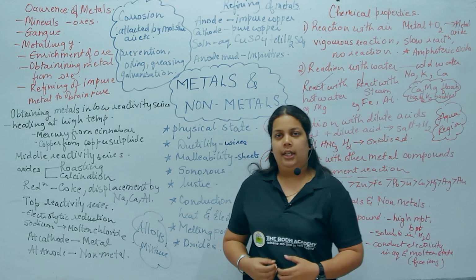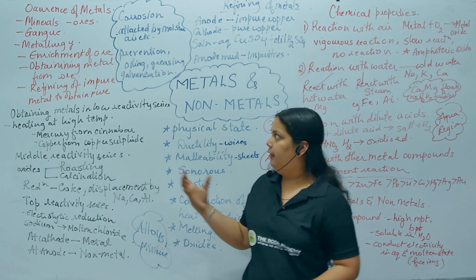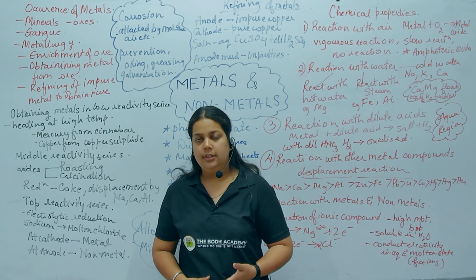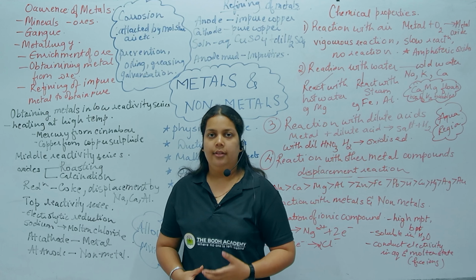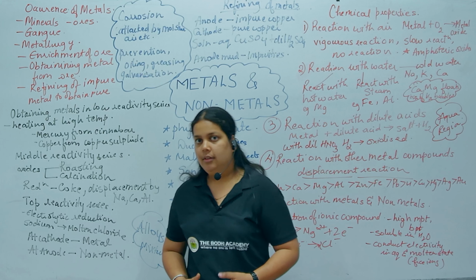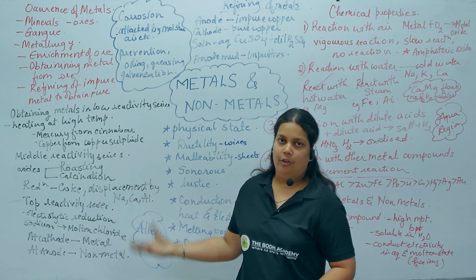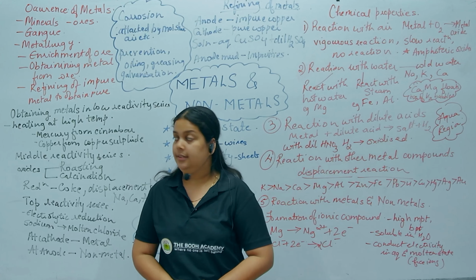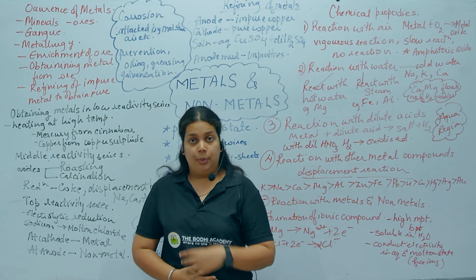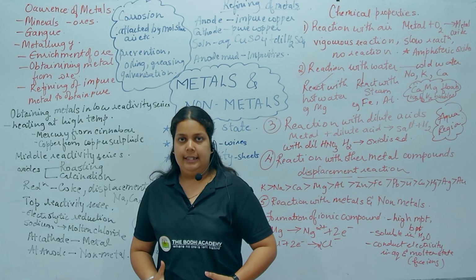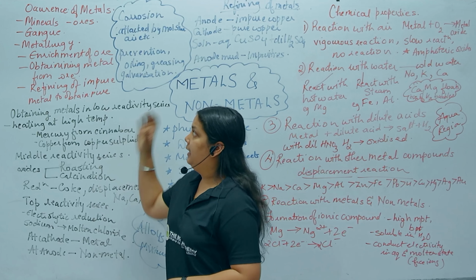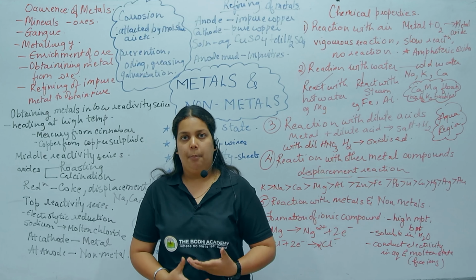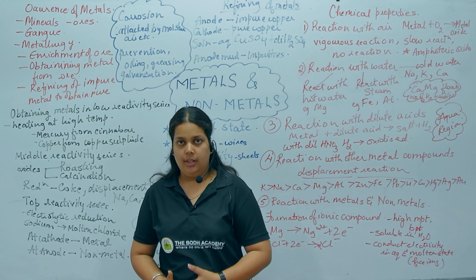Coming to the next part, that is occurrence of metals. Minerals are basically compounds of metals that are found in Earth's crust, and ores are minerals from which we can obtain the metals economically. An example is the ore of aluminum, known as bauxite, as we have learned in our previous classes. Next, the impurities present in the ore are known as gangue, and metallurgy is the set of steps by which we obtain metal in its pure form.